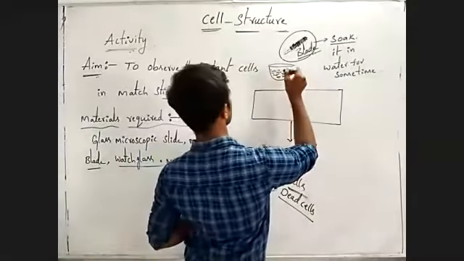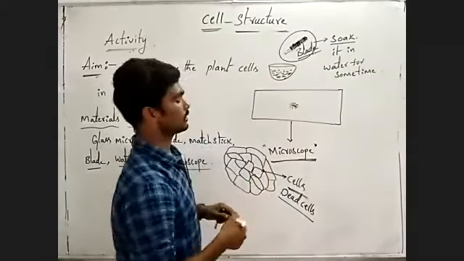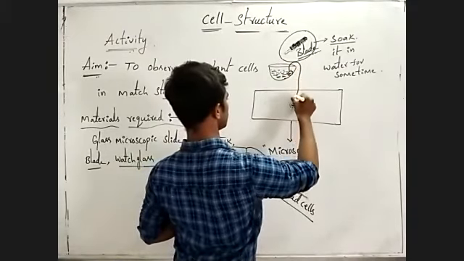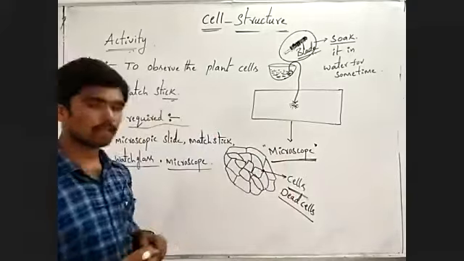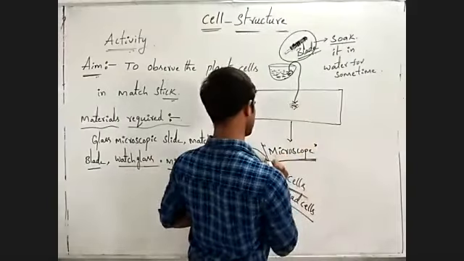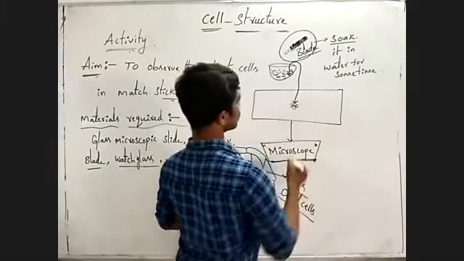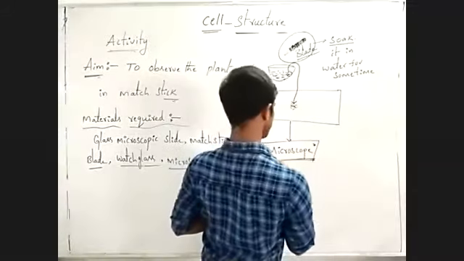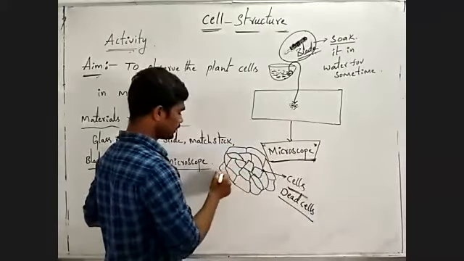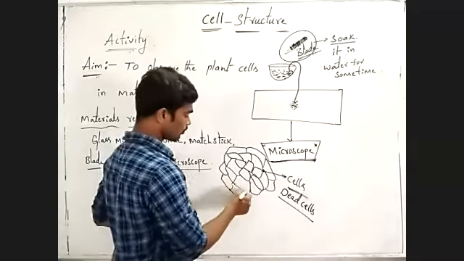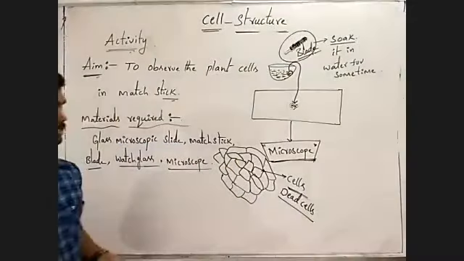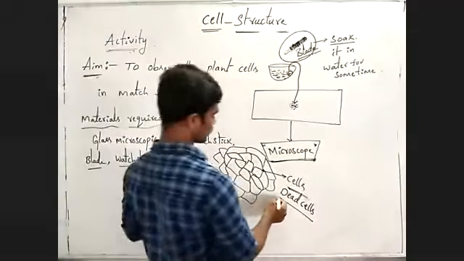Next, select a thin transparent section cutting and place it at the center of the slide. Next, add a few drops of water and observe it under the microscope. When you observe under the microscope, small empty spaces or honeycomb-like structures appear. These are usually dead cells.